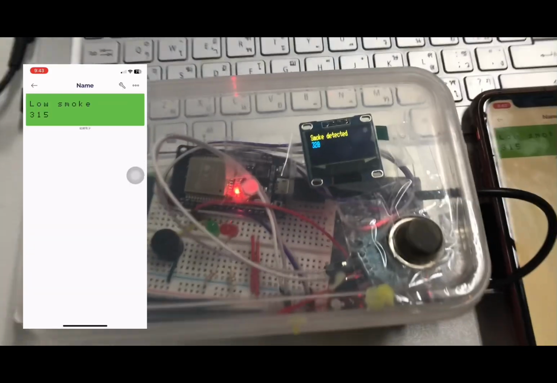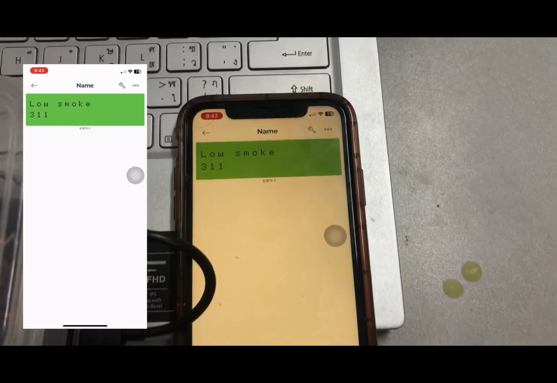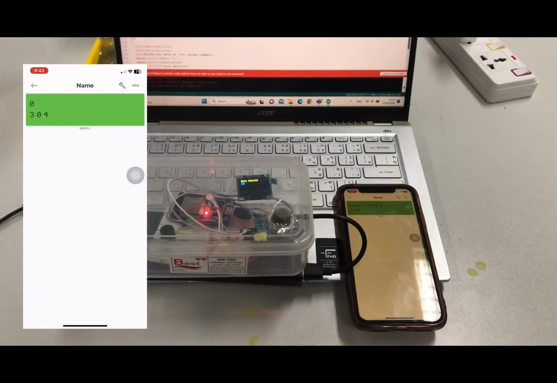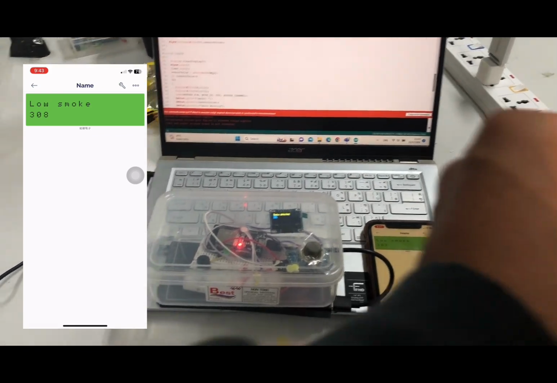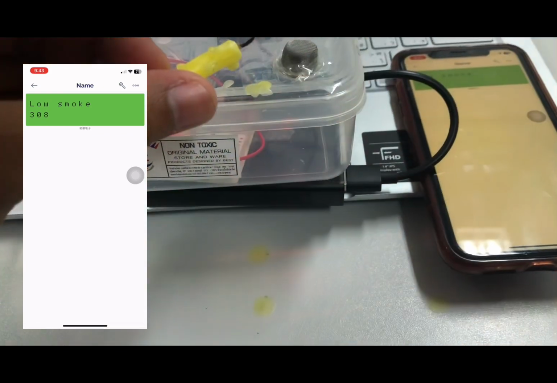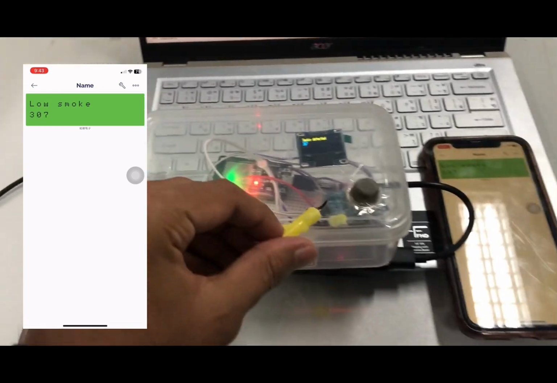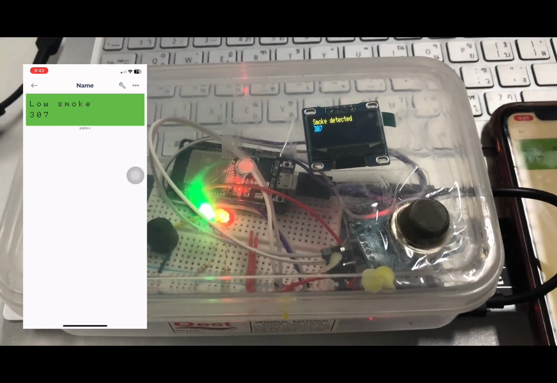Let's see the result. I have set the smoke value. If it's more than 400, then it will alarm by the buzzer. The LED is on. The Line Notify will show the smoke warning on my phone as shown in the video.